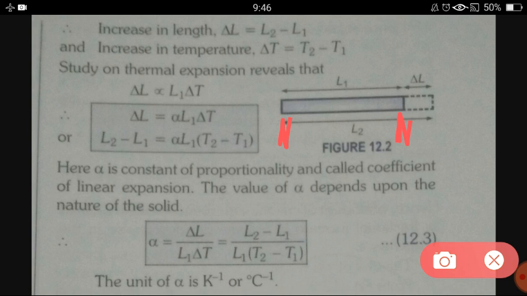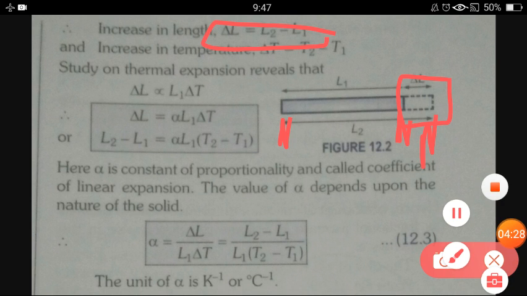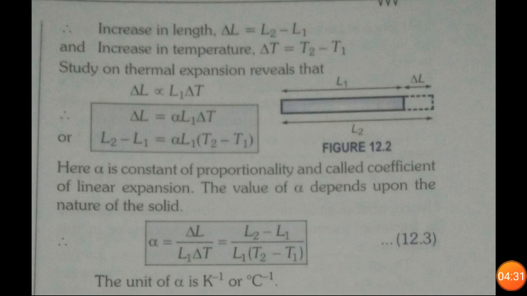But as we supply heat to the rod, and when the temperature reaches T2 degree, the length of the rod becomes L2. It expanded, and this much is the increase in length. If we want to find the increase in length, we take final length minus initial length. So here you can see del L equals L2 minus L1, and the increase in temperature del T is T2 minus T1.